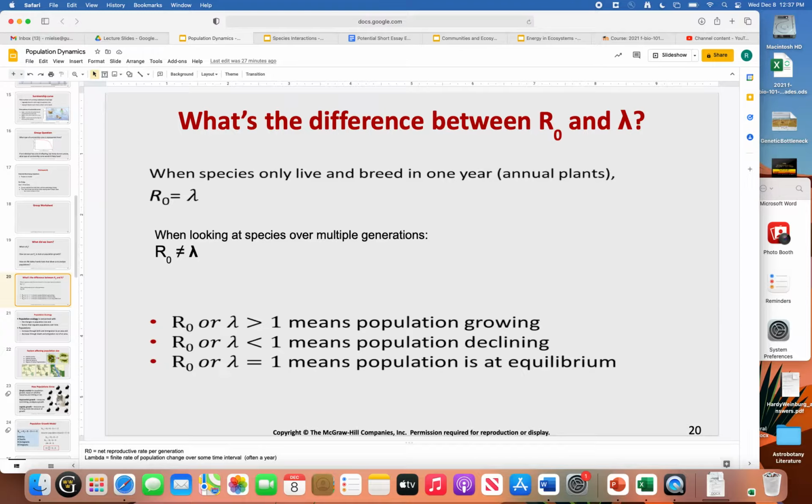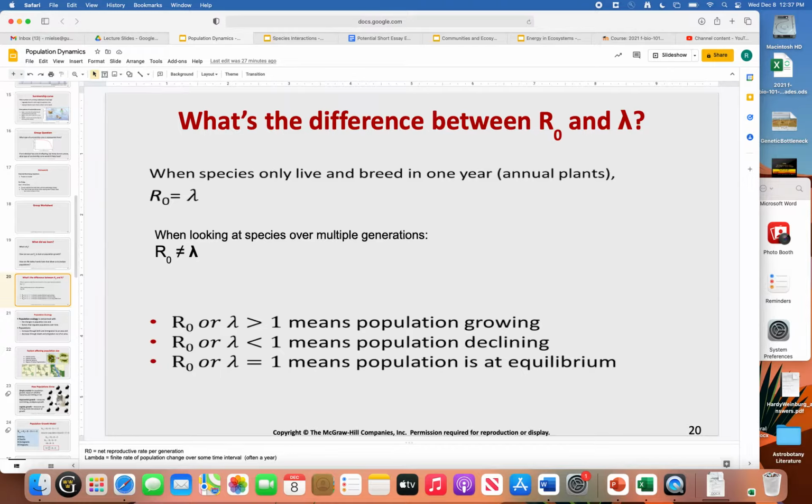All right, so I just kind of wanted to throw up there, what is the difference between the net reproductive rate and the finite rate of increase? Well, if we're looking at a species that only lives and breeds for 1 year, so let's say they're an annual plant, they're the same thing. They mean exactly the same thing. All right, but when we're looking at multiple generations, this is where they differ.